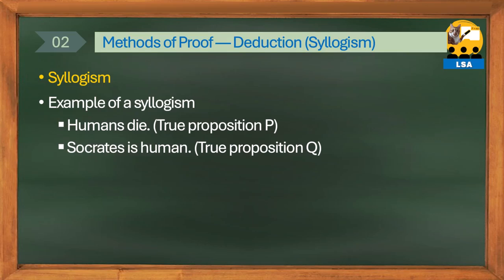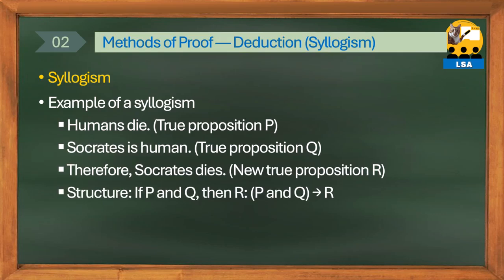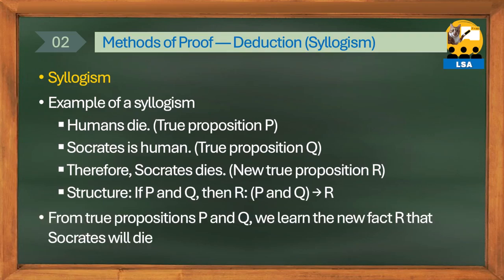True proposition Q. Therefore Socrates is mortal. New true proposition R. This logic has the structure: if P and Q, then R. Based on the two true propositions P and Q mentioned earlier, we learned the new fact that Socrates is mortal.